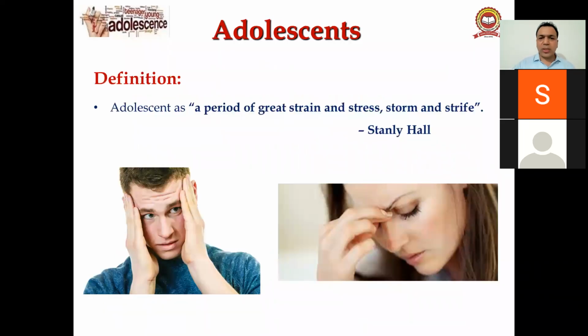Adolescence. So Stanley Hall, yes, students, this is an important definition. All of you must remember. Adolescence is a period of great pain and stress, storm and strife. It is given by Stanley Hall, right?